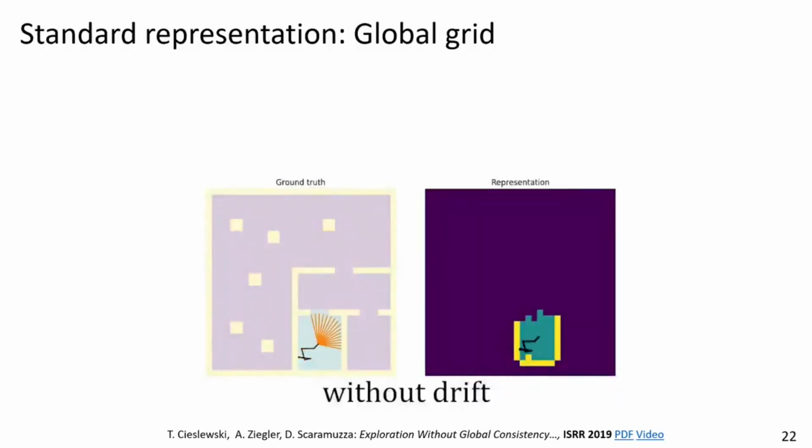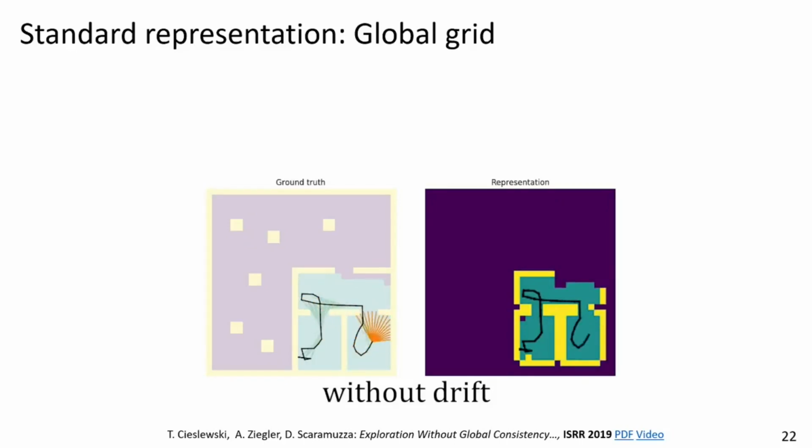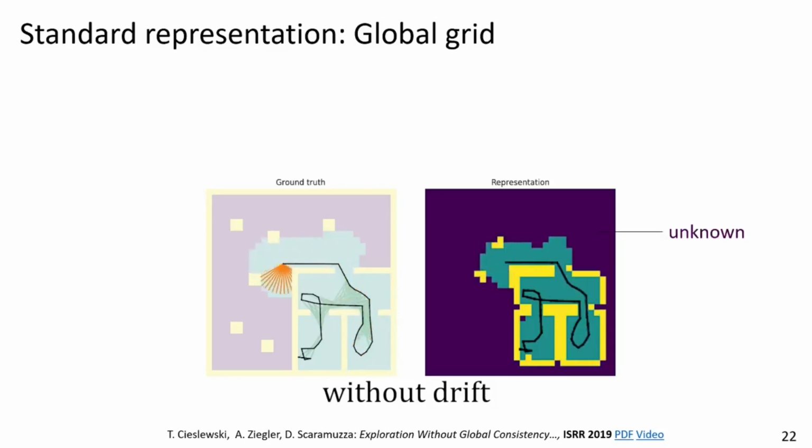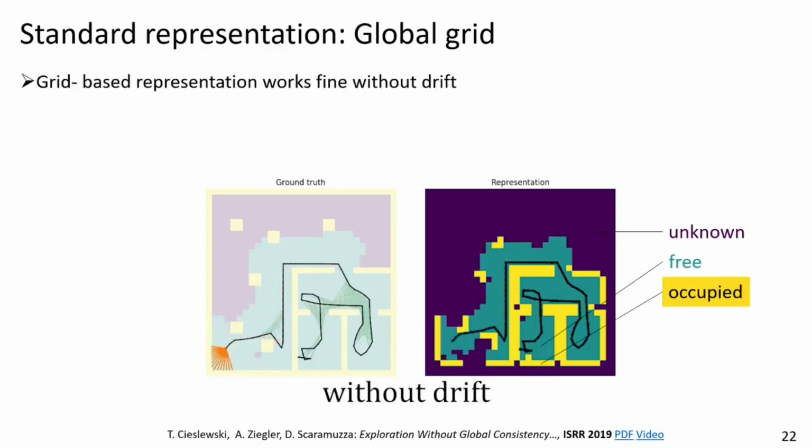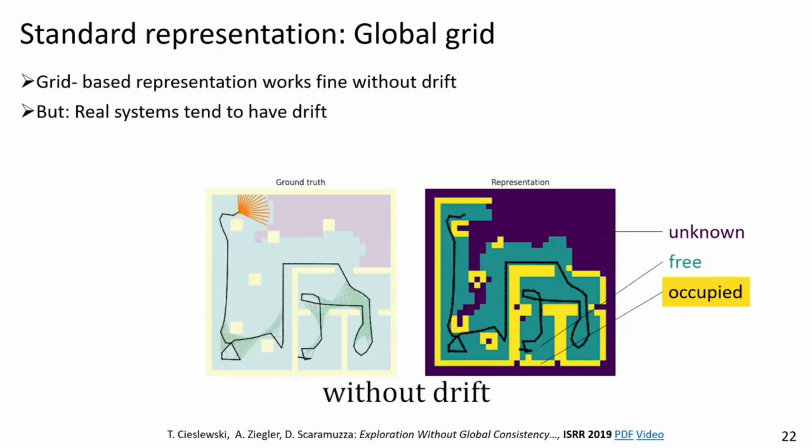Standard representations for exploration use a global grid, as you can see here. As the robot moves through the environment, it can take the grid, as shown on the right, and label cells in that grid as unknown, free, or occupied. These grid-based representations work quite nicely as long as there is no drift, but the problem is real systems have drift.